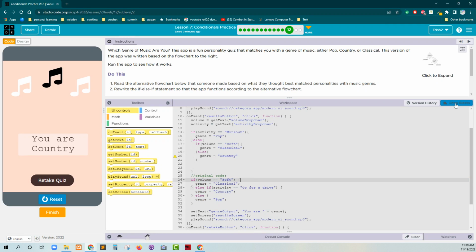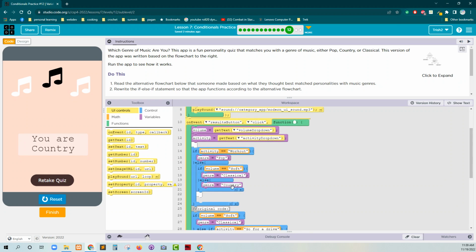And I'm going to go ahead and click show blocks just so you guys can see the difference between them. Oh, I didn't put a semicolon there. That's why it's upset. Missing semicolon. I'll do that in just a moment. All right. So if activity is equal to workout, right? That's the first thing. Hey, what's the activity? Oh, it's workout. Pop. It's always going to be pop.